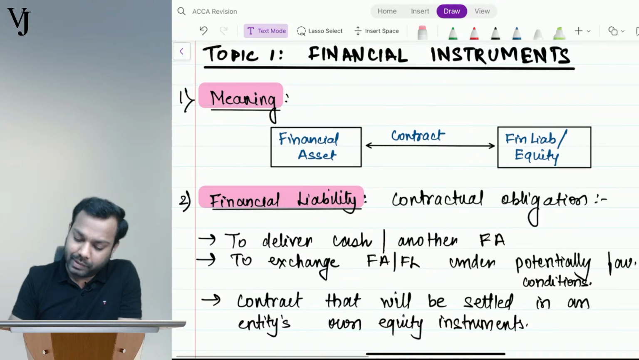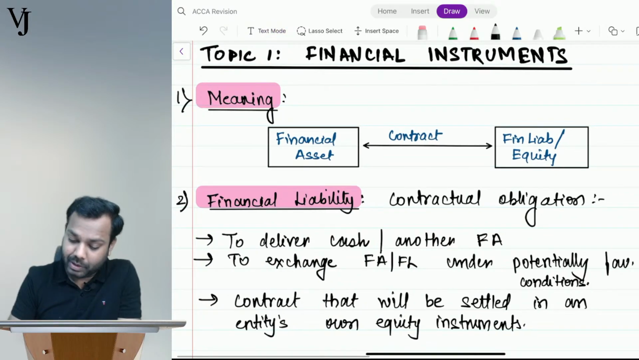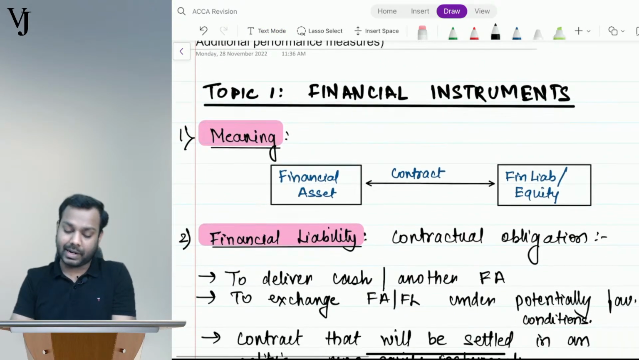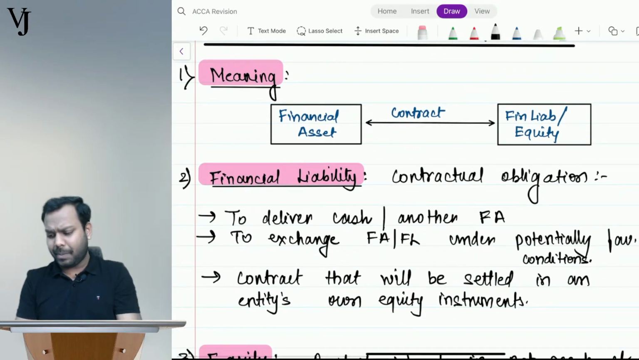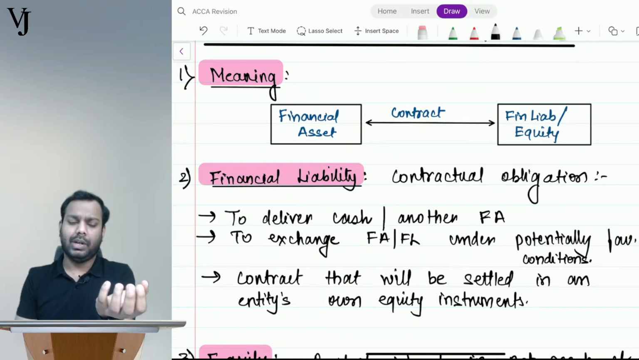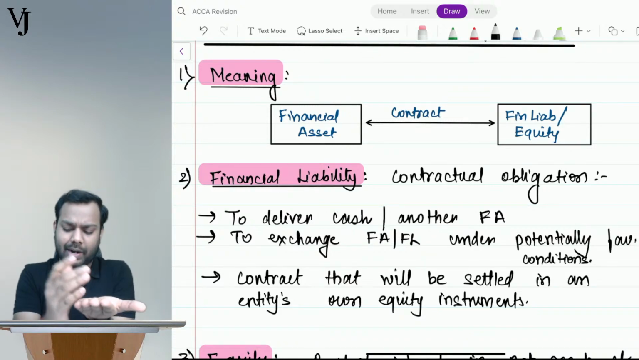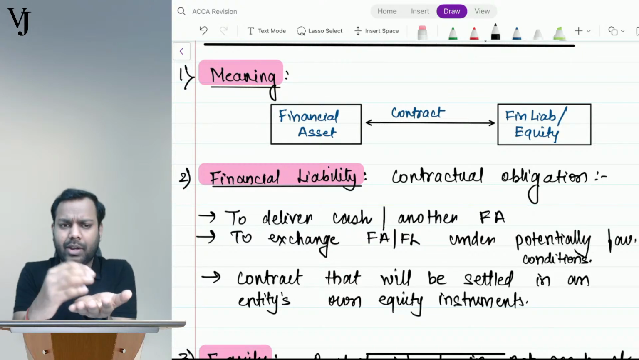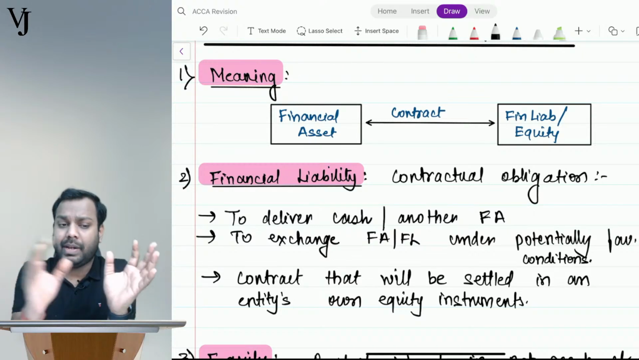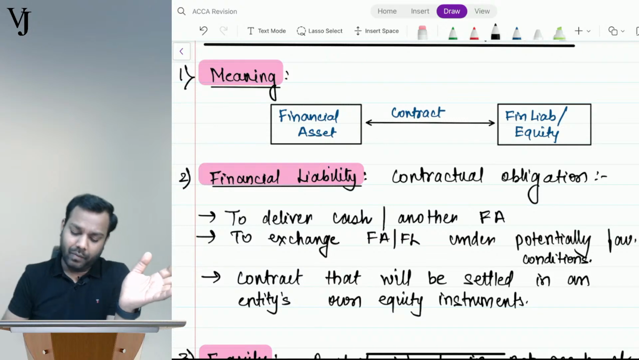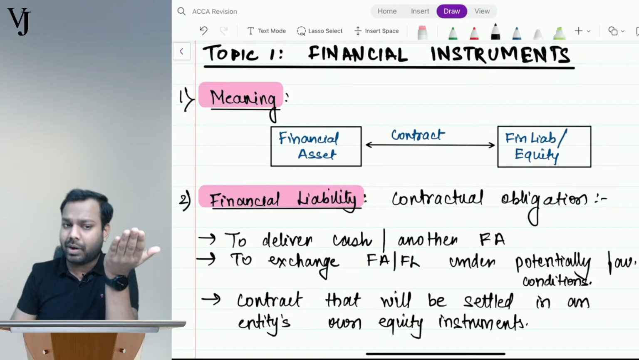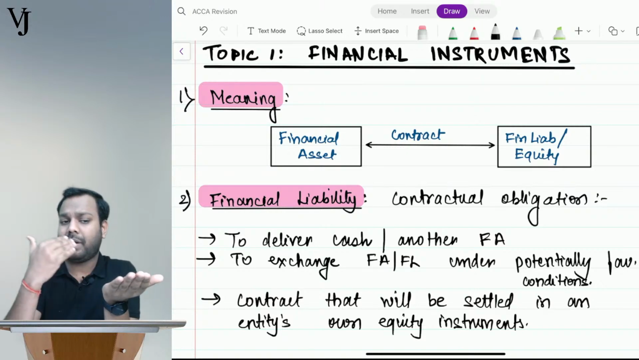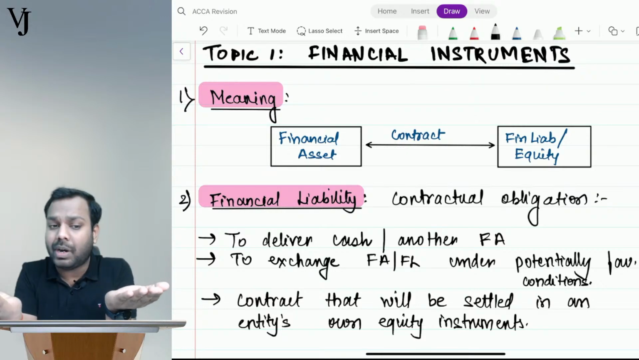Now, let's start the topic, that is the financial instruments. This is topic 1 for the day. Understand what is the meaning of the term financial instruments first. So understand, the standard says that any contract between two or more parties which gives a financial asset for one party, and a financial liability or an equity instrument for another party.